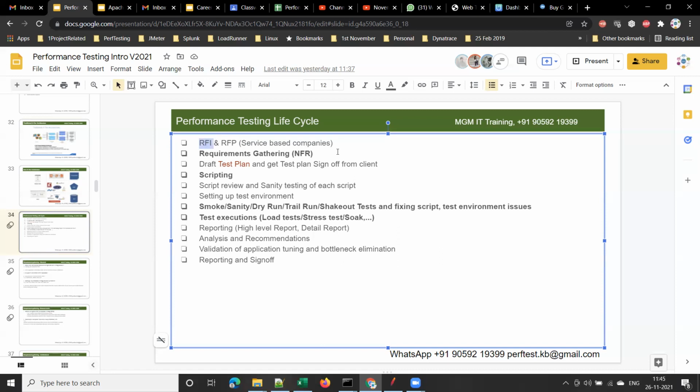Now, in the technical team, there will be project managers and test managers, right? They will be responding to this RFI, request for information. Let me show you one sample RFI. So there will be some standard set of questions in the RFI. Okay, let me give some example here.